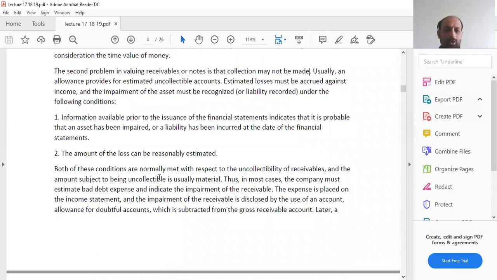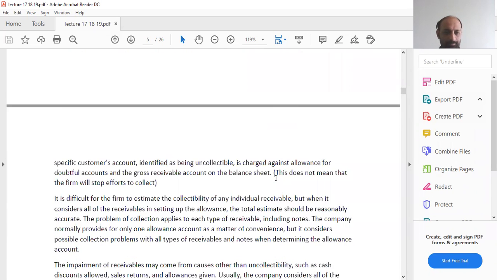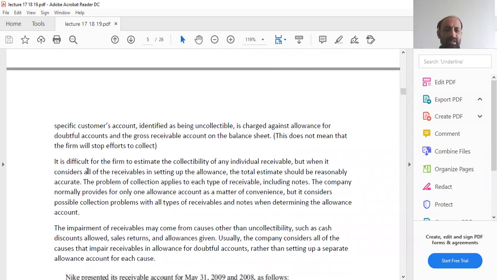Both of these conditions are normally met with respect to the uncollectability of receivables, and the amount subject to being uncollectible is usually material. Thus, in most cases, the company must estimate bad debt expense and indicate the impairment of the receivable. It is difficult for the firm to estimate the collectability of any individual receivable, but when it considers all of the receivables in setting up the allowance, the total estimate should be reasonably accurate.